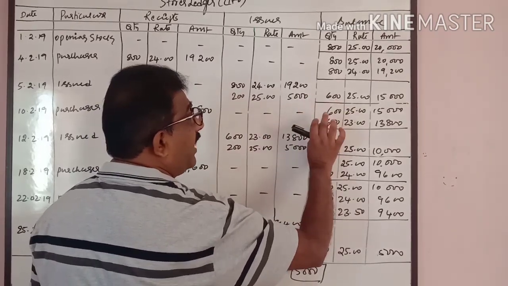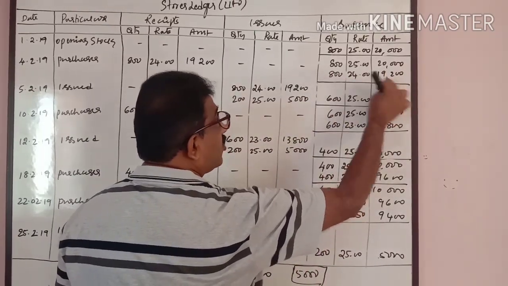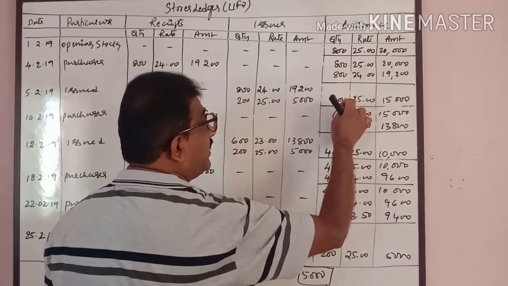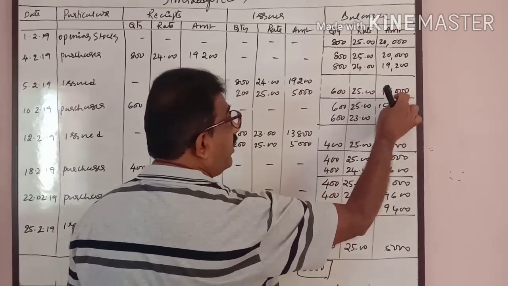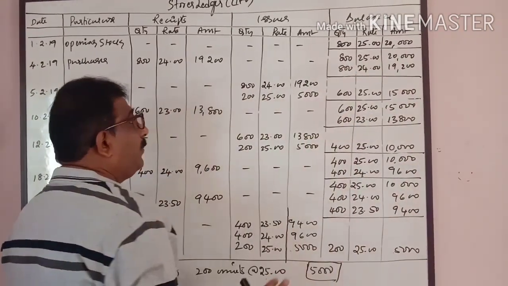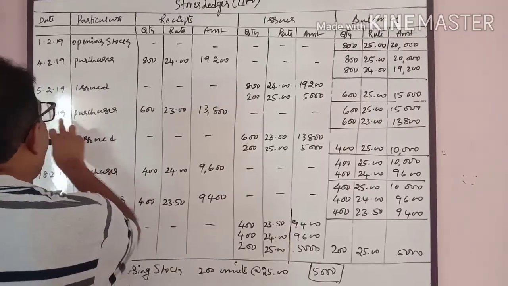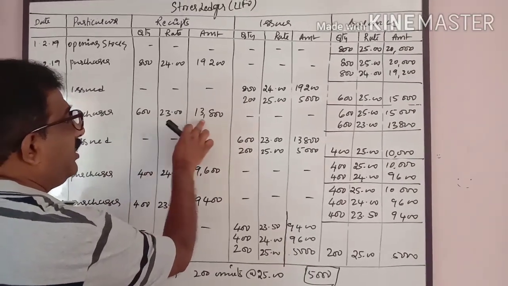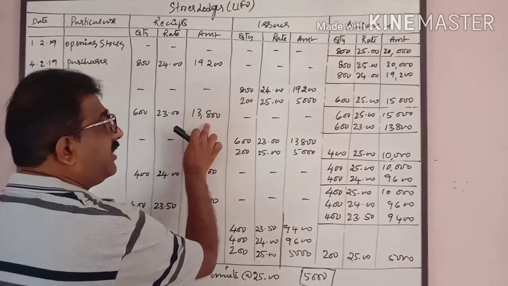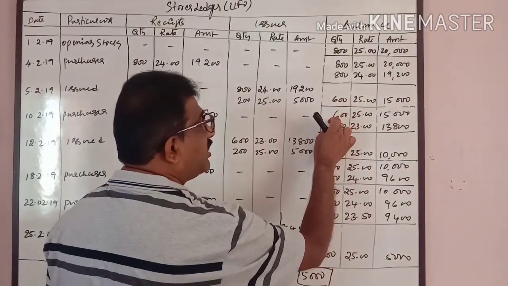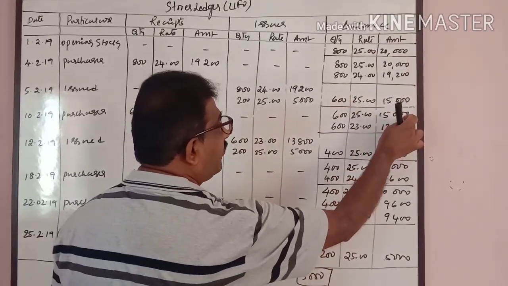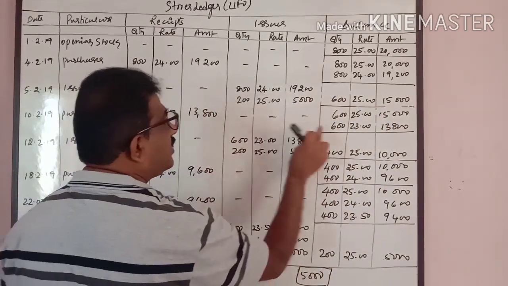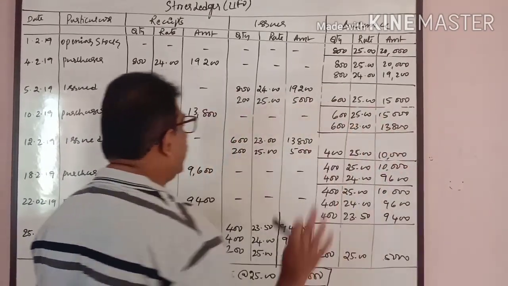Now what will be the balance? This is completely exhausted. Out of this 800, 600 is left out at the rate of 25, 15,000 rupees. Now on 10th, purchases 600 units, 23 rupees, 13,800. First I will carry forward this balance 600 into 25, 15,000. Then new stock 600 into 23, 13,800.